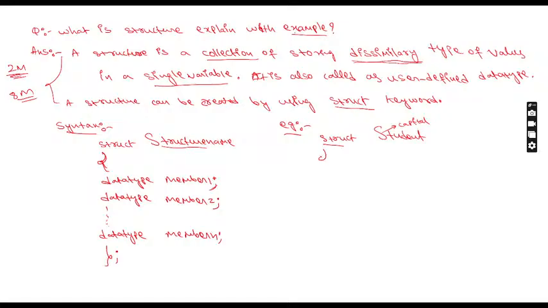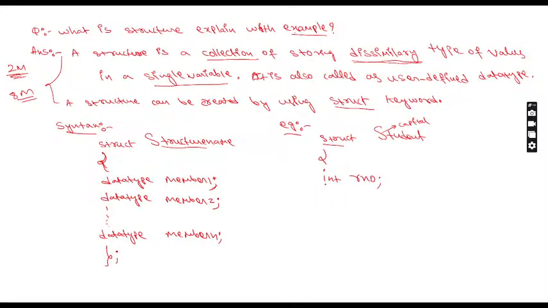Now tell me why I created a student structure: because I want to store different values of a student. Every student has many values: roll number, name, gender, date of birth, marks, percentage. Like so many things are there. We cannot write all of these now, so I'll be taking only two things. One is int roll number.